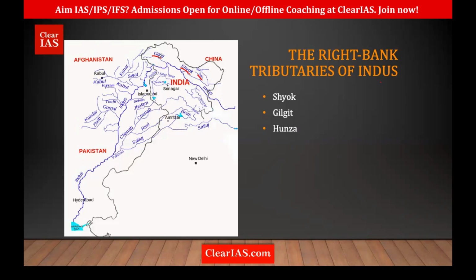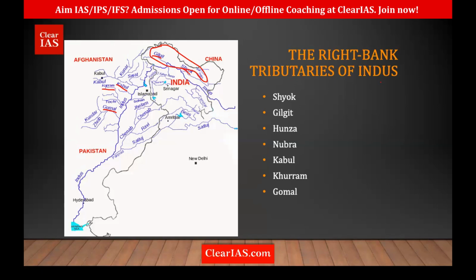Other rivers are not significant in India, but I'll just mention the names. We have the Hunza River, then the Nubra, which I told you is a tributary of Shyok. Then we have the Kabul River, which is also a tributary. Then we have Khuram here, and then Gomal. The important ones are the Gilgit, Shyok and Nubra. This you must know, the right bank tributaries of Indus.